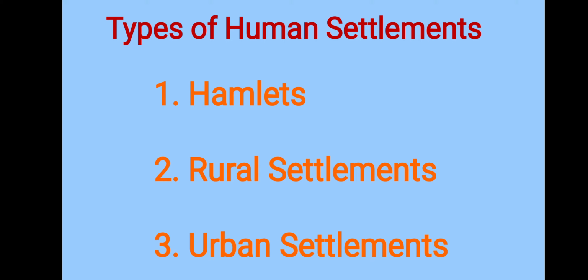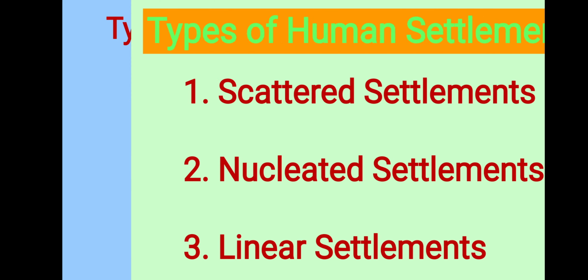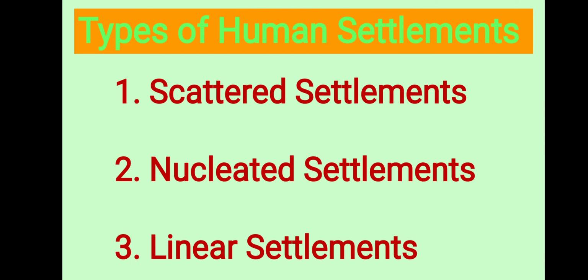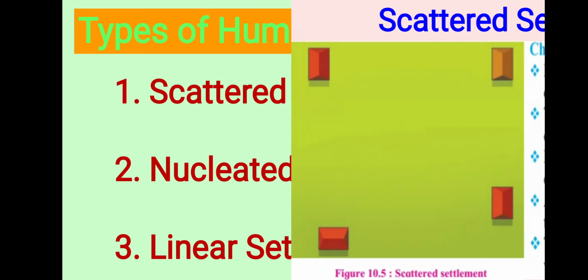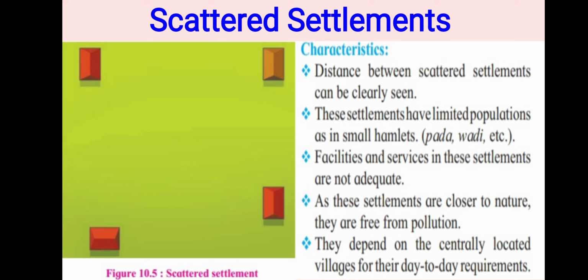Okay. On the basis of distribution of houses, human settlement is divided into three parts that we are learning in this lesson on a large scale. Okay, the first one, the scattered settlements, the second one, nucleated settlements, and the third one, linear settlements. Okay, let's learn it one by one. The scattered settlements.